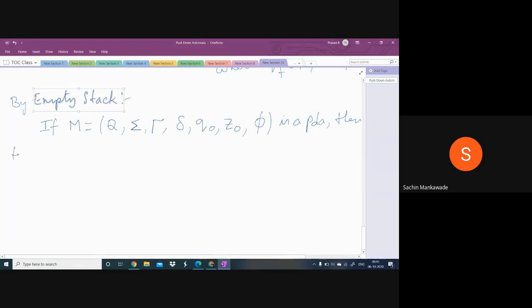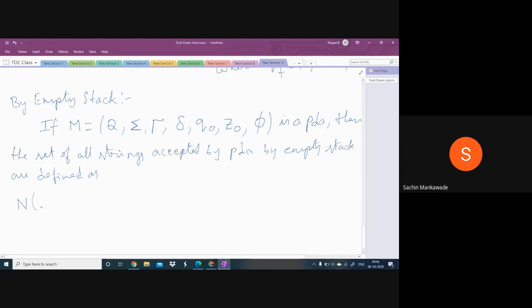Then the set of all strings accepted by PDA by empty stack is defined as N of M. See guys, whether it is accepting N of M, I am defining N of M, the set of strings.